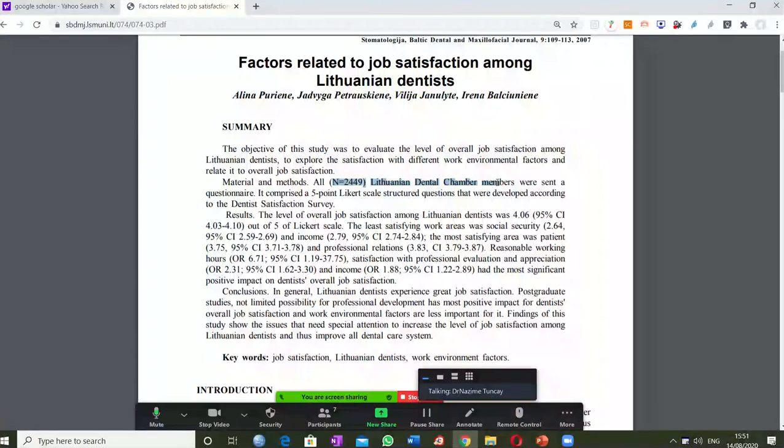So every research study has a universe, and then we have a sample from it. Sometimes we give questionnaires to more people, and only a few people return them. We have to go back and back. It's normal, and it's really hard to reach all the universe, all the people.